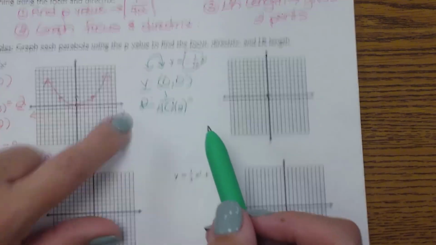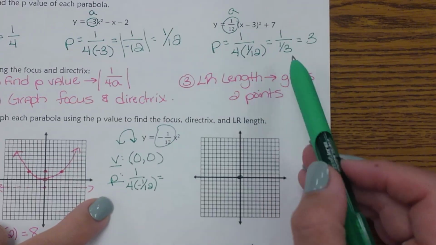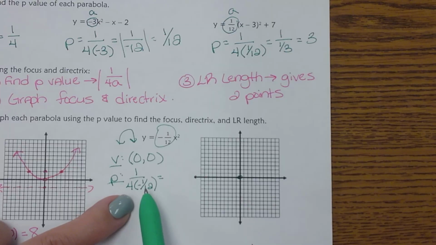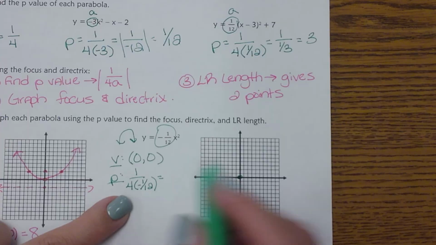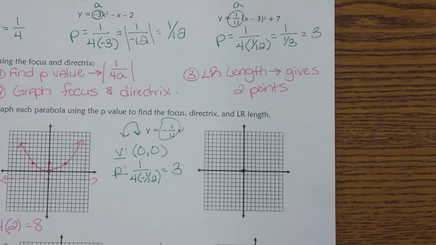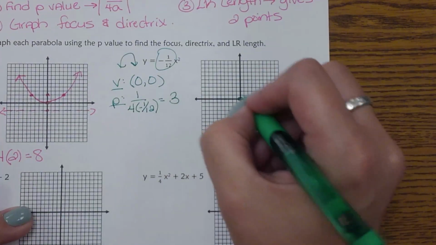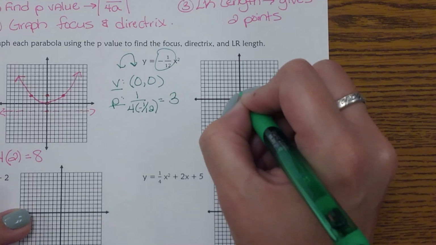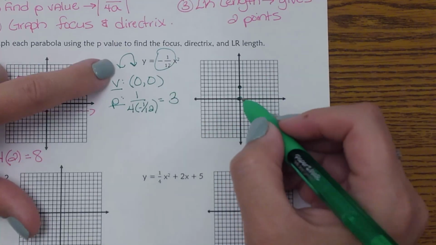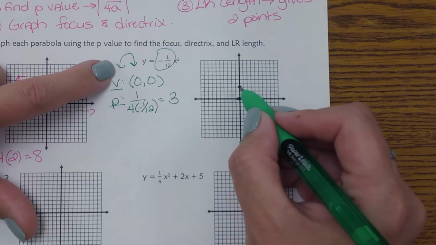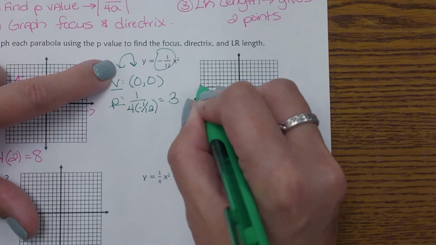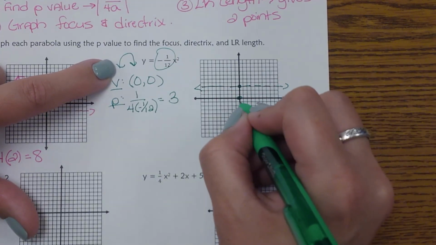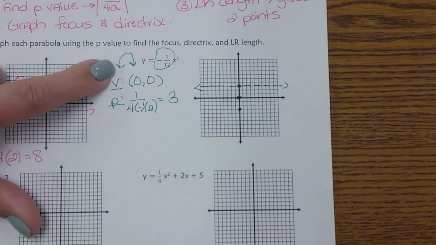Okay, and looking at that, we did this one actually earlier. So 4 times 1/12 was 1/3, so this would just give me a negative 1/3, but remember, it's the absolute value of that. So this would come out to still be a positive 3. So looking at that, that tells me from my vertex, I'm going to go up 3. And looking at this, remember, this graph is going upside down. So when I went up 3, that's not my focus. That's going to be my directrix. And then if I go down 3, that one is going to be my focus because I know my graph should be going upside down.